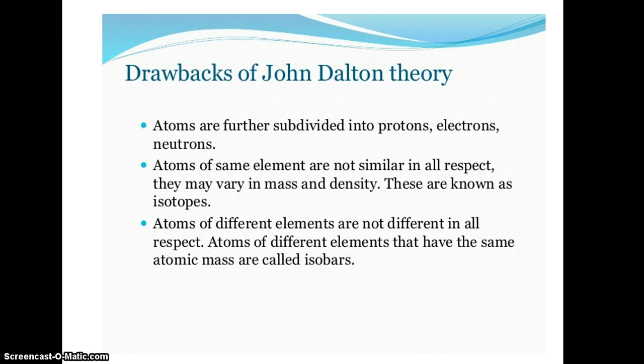And atoms of different elements are not always different, but they can have the same atomic mass. That is the concept of isotope and isobar. Isotope means atoms having same atomic number but different mass number. Isobar means they have same mass number but different atomic number.